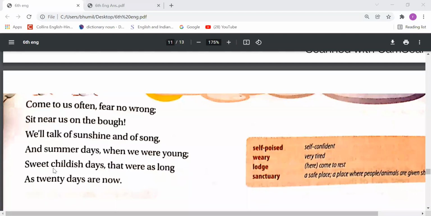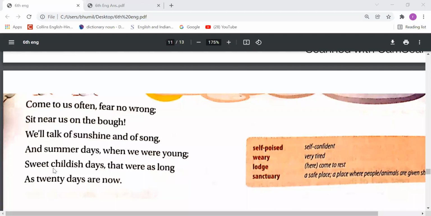In the last six lines, the author says to the butterfly, you can come near us, and you should not worry, you should not fear from us. You can sit on the branch of any tree. Bough means branch. So he says to the butterfly, you should not fear. You can come here and sit on the branch of any tree.